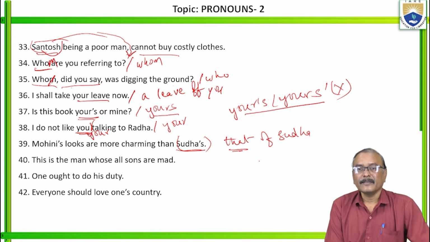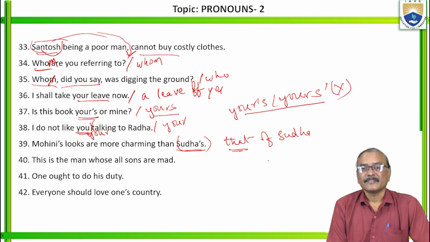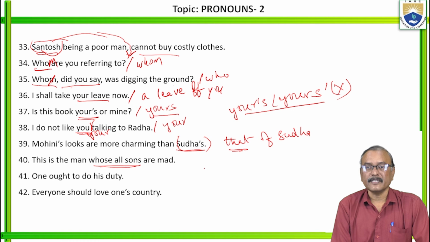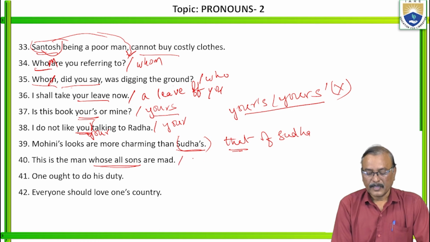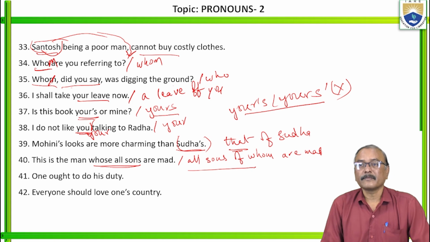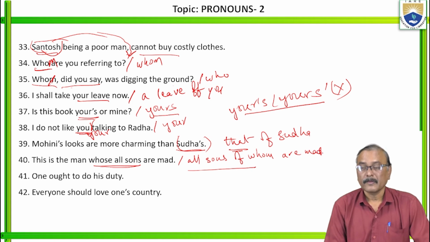This is a man whose all sons are mad. So "whose all sons", don't use this expression. It should be "all sons of whom are mad". It should be: all sons of whom are mad. Okay?